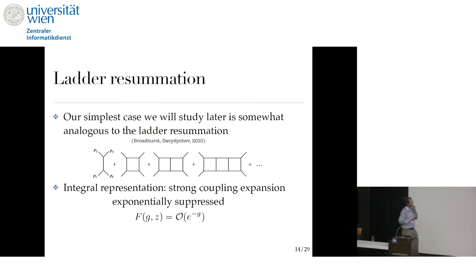Now, the simplest case we will study will be somewhat analogous to a resummation that was done at the level of Feynman diagrams by these people, which is just summing ladder integrals for off-shell external legs. So these are IR and UV finite integrals, and it was resummed and expanded at strong coupling, and it was found that at strong coupling it's exponentially small. So this sum scales like e to the minus g. So we will see if we get something similar, or if we can get closer to the correct linear growth at strong coupling g, which is predicted by AdS/CFT.